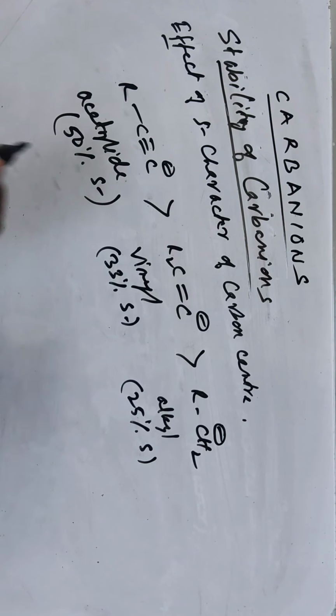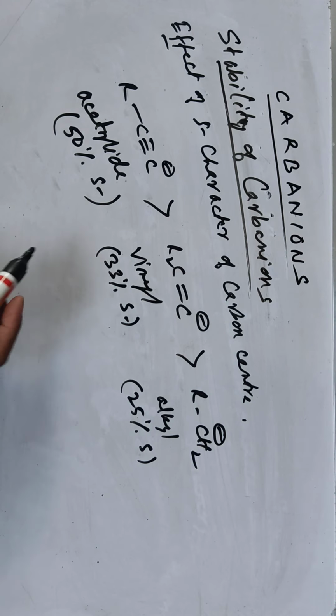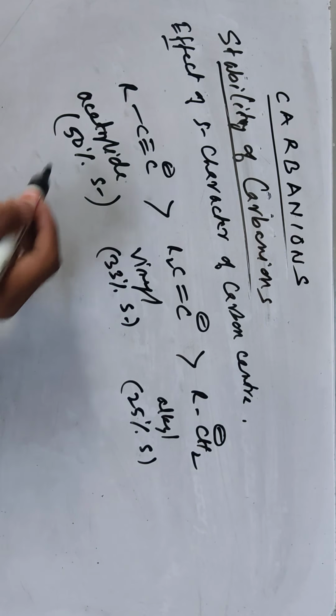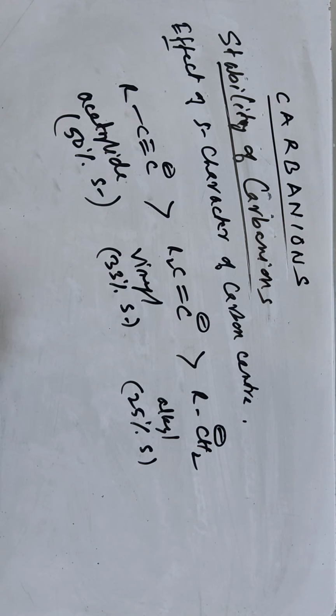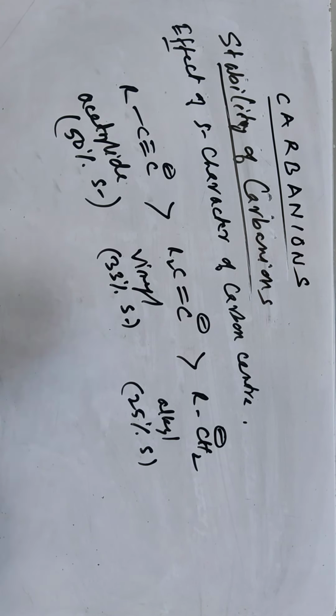So greater the percentage of the s character, greater is the stability of the carbanion. Increased s character means that the s orbitals are closer to the nucleus than the corresponding p orbitals, thereby bringing the unshared pair of electrons towards the carbon atom.